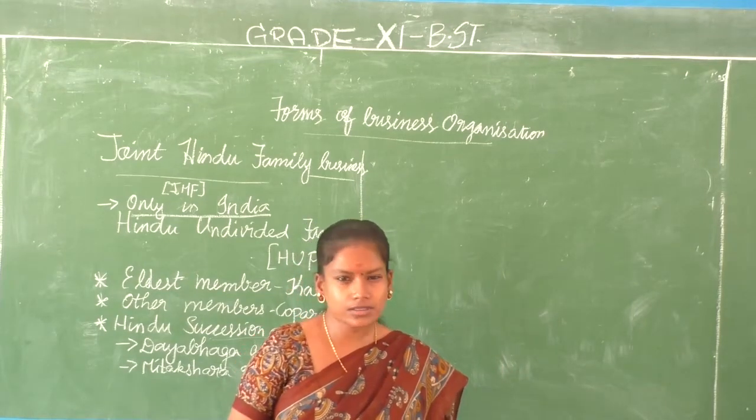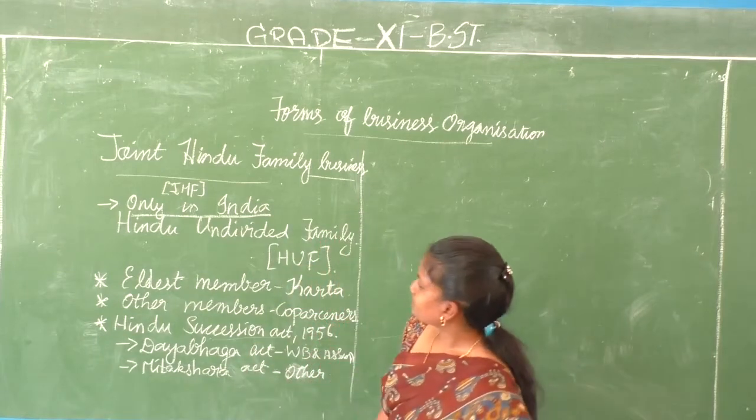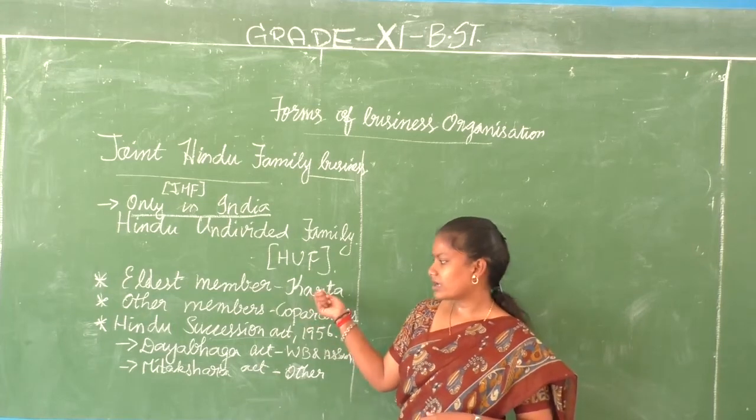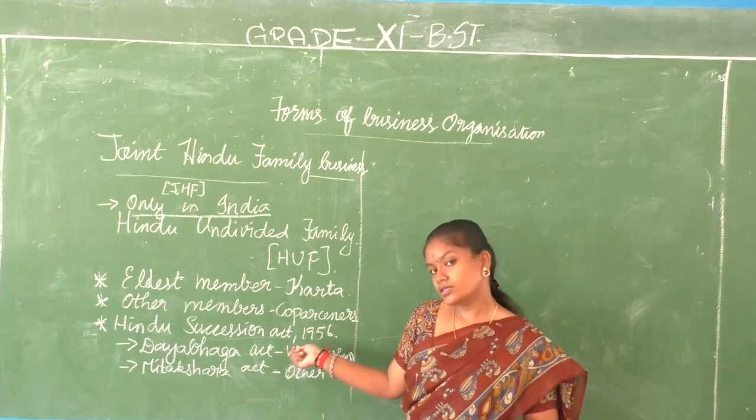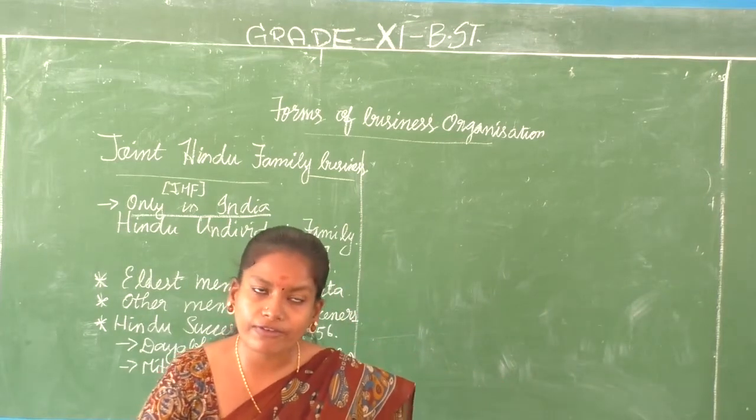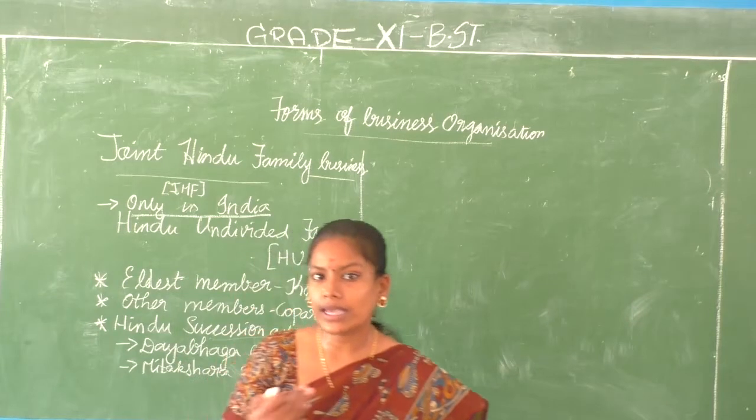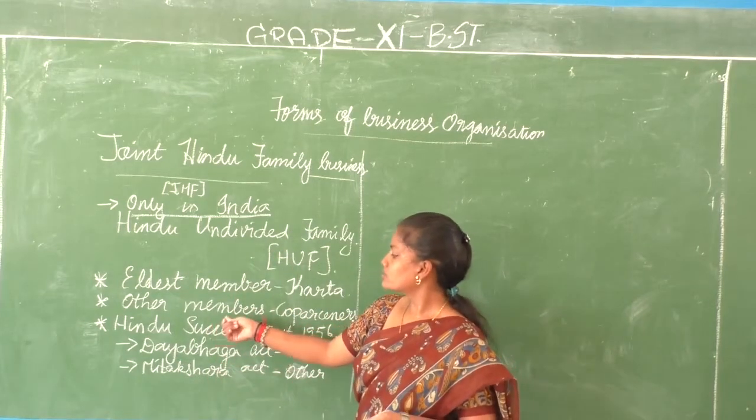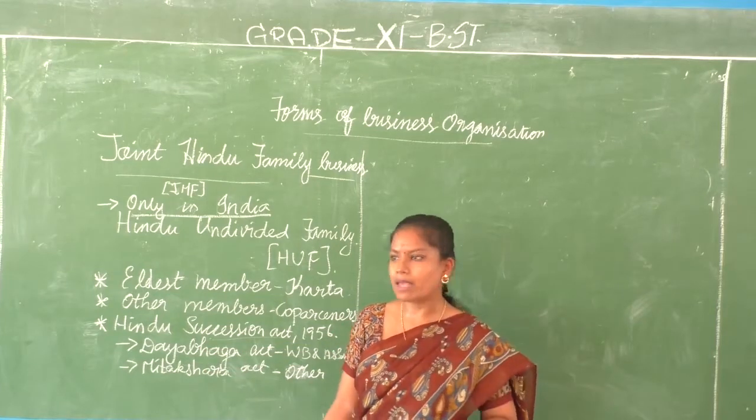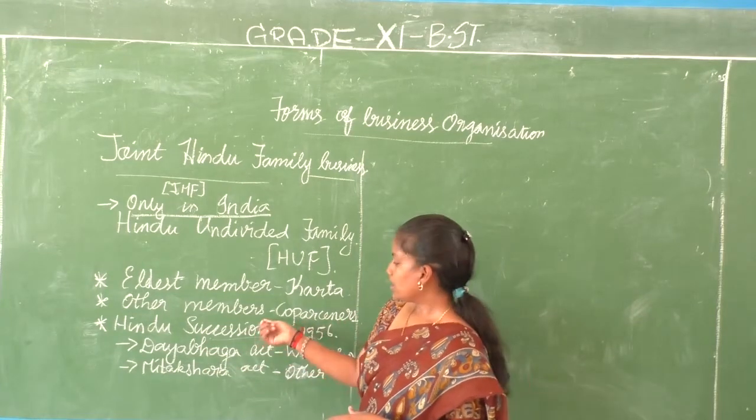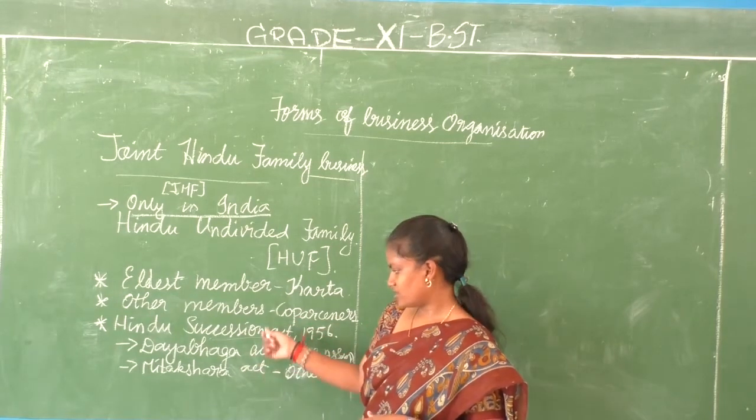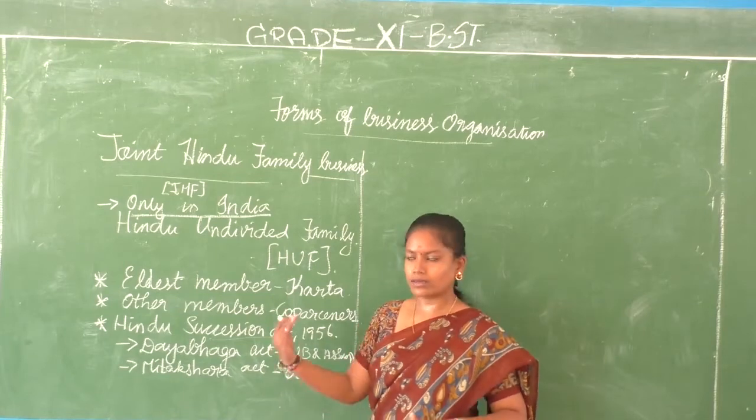In other countries it does not exist. And next, the eldest member of the family is called Karta. Earlier, based on Hindu Succession Act 1956, the eldest male member of the family was called Karta, but the amendment made it that the eldest male or female member becomes the Karta. The other members are called co-partners, and the Hindu Succession Act governs the entire kind of business.